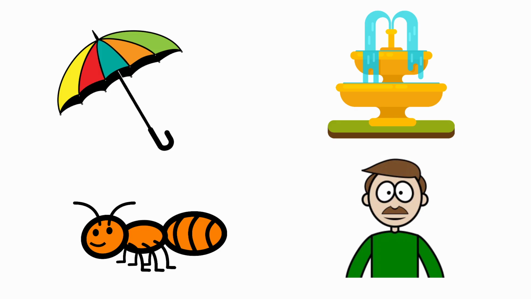Here they have given 4 pictures. Among these 4 pictures, we are going to put a cross for the picture that does not begin with the sound of the letter U.